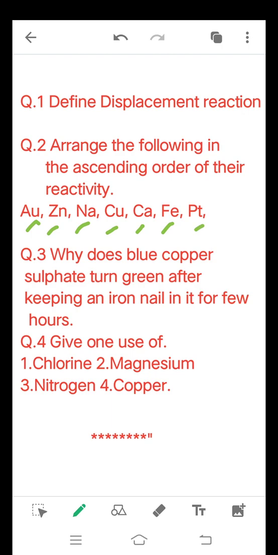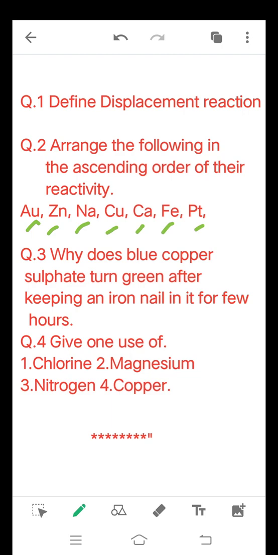So for that you must remember the reactivity series. Question number 3, why does blue copper sulfate turn green after keeping an iron nail in it for few hours? This is the very first example we discussed in the beginning.